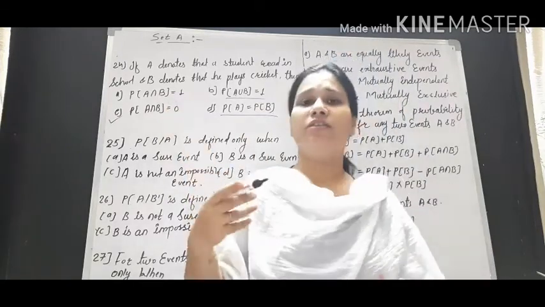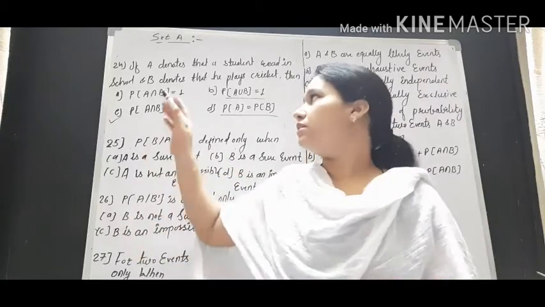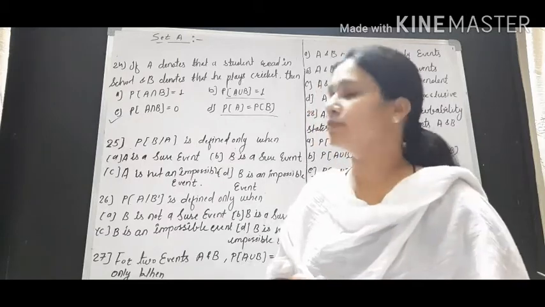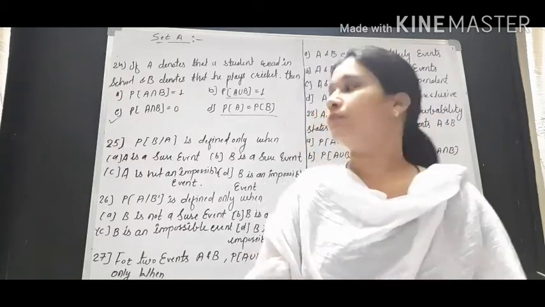And probability of A intersection B doesn't show any definition, it's just a term, so it doesn't have any meaning for this question. So the answer of this question will be only: probability of A intersection B is 0, meaning these two events are mutually exclusive.